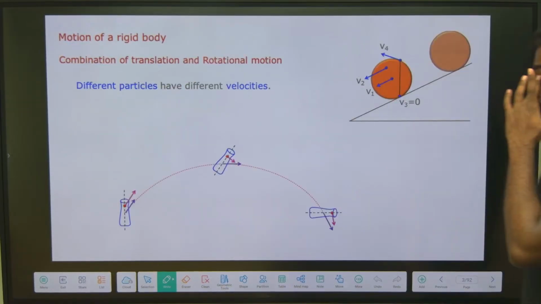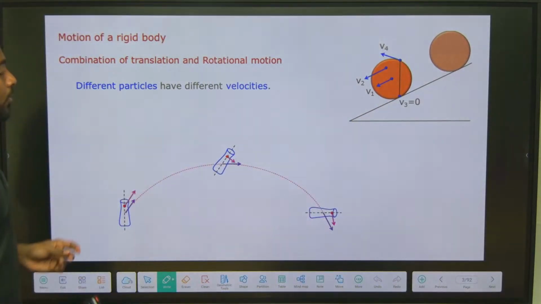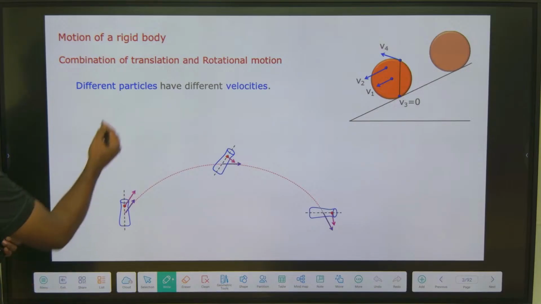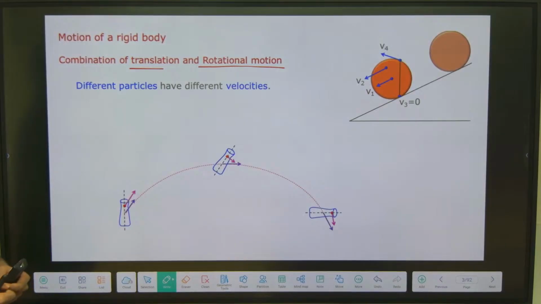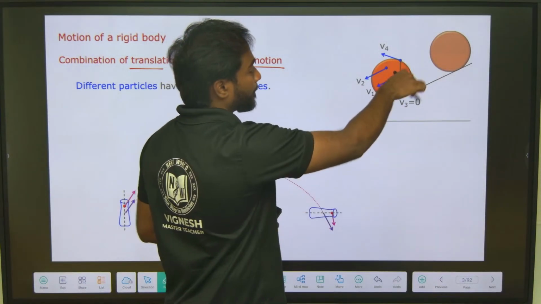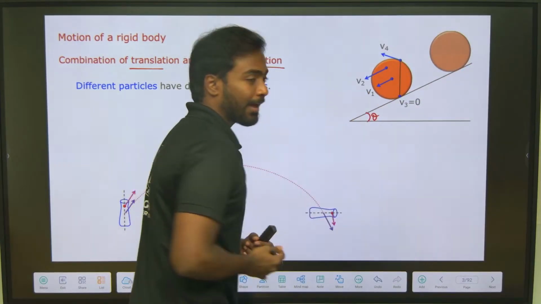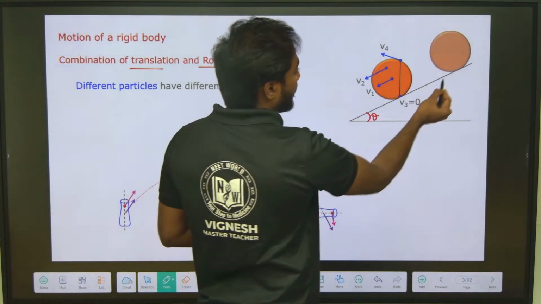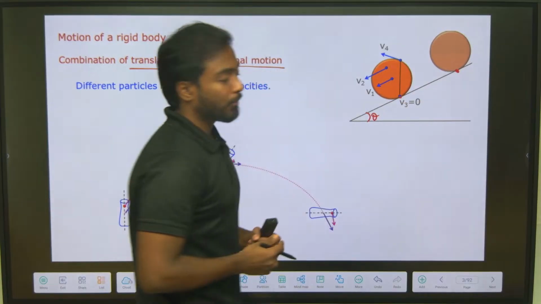Now the combination of translation and rotational motion. Here different particles have different velocities. For example, take a circular object on an inclined plane having an angle theta. At the contact point, the velocity will be 0.